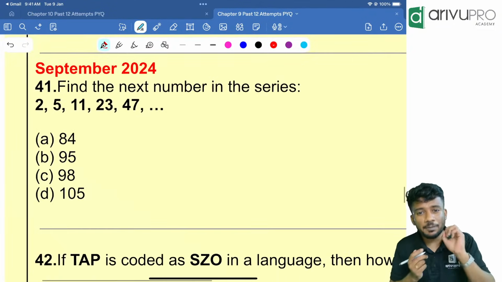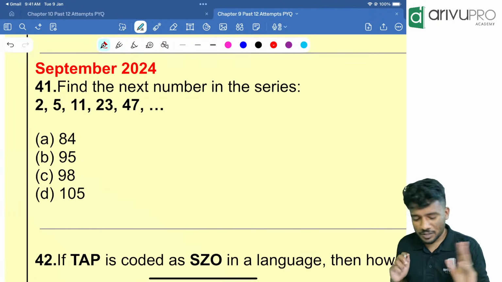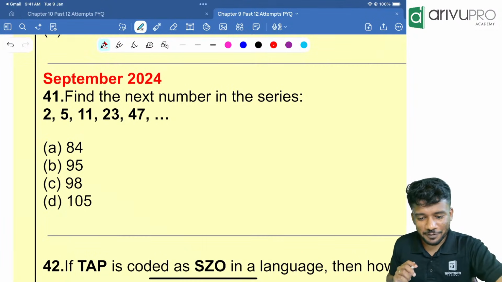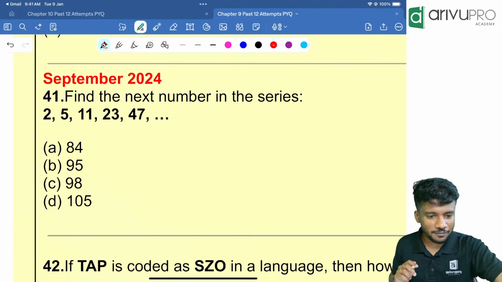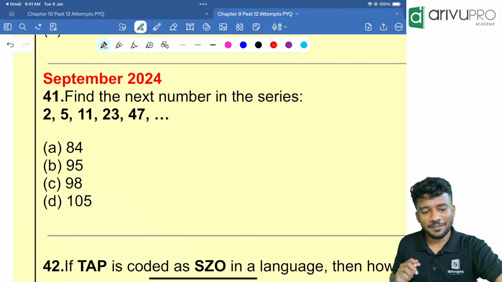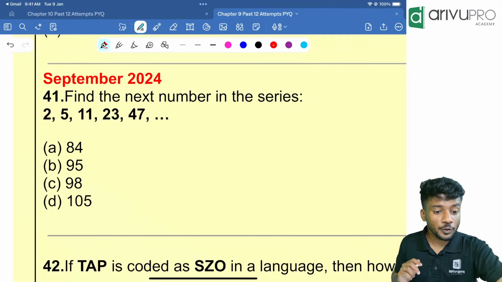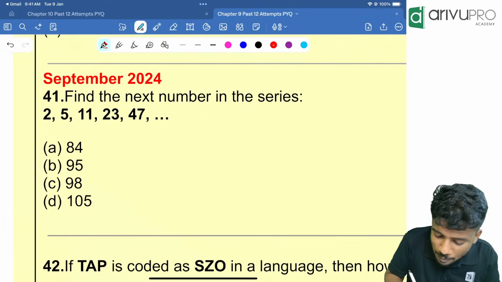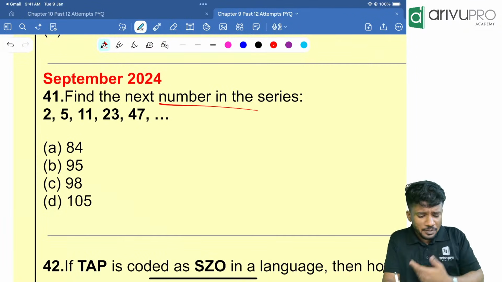Certain times it will become lengthy, but questions will always be easy. Now we are going for the September 2024 attempt. Okay, Sudarshan, don't be afraid of it. Be confident. Everything will be easy. If you are putting in the effort, the universe will be with you. Okay, remember that.